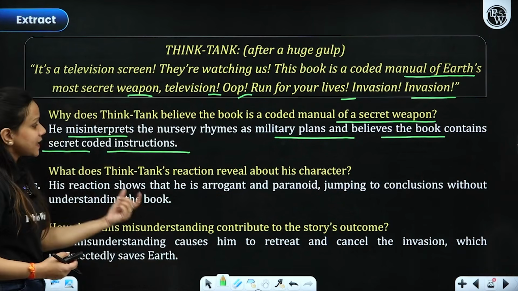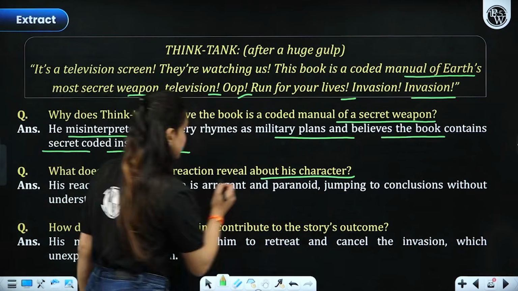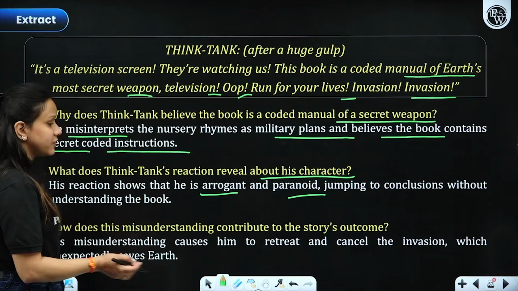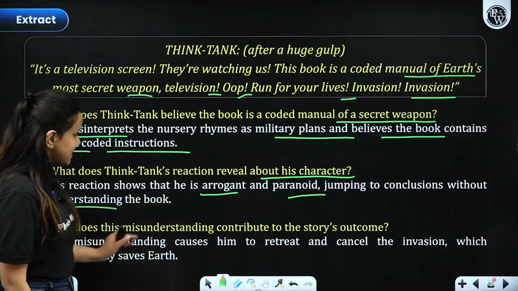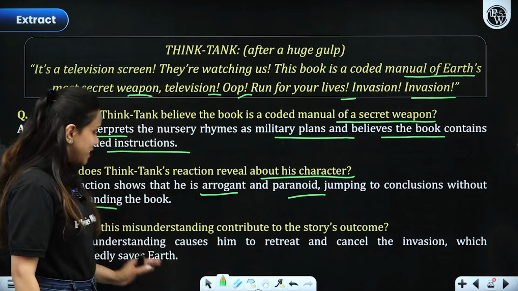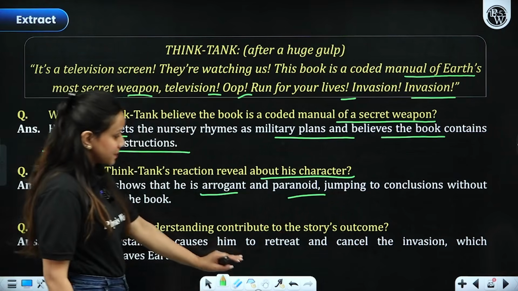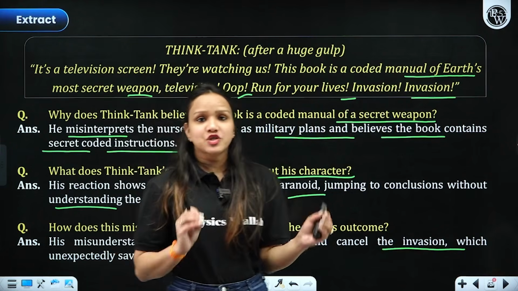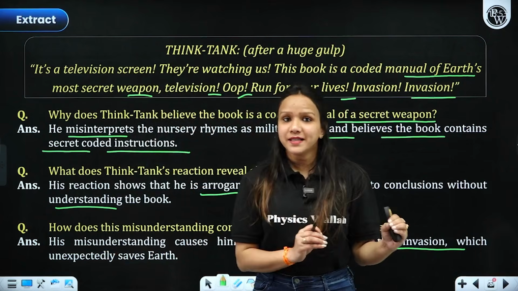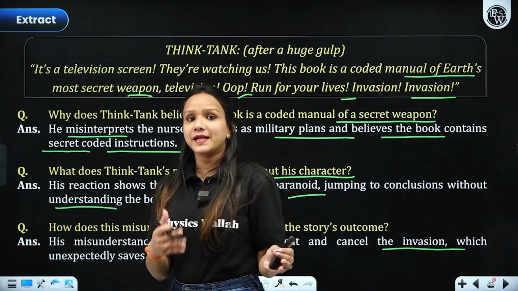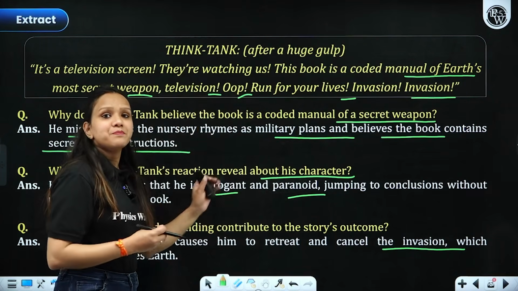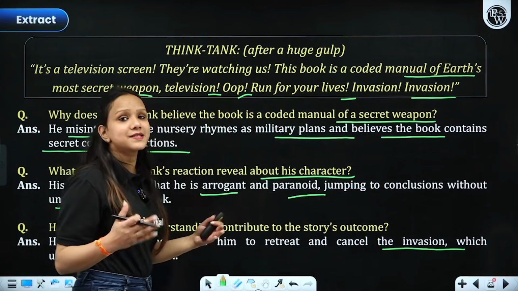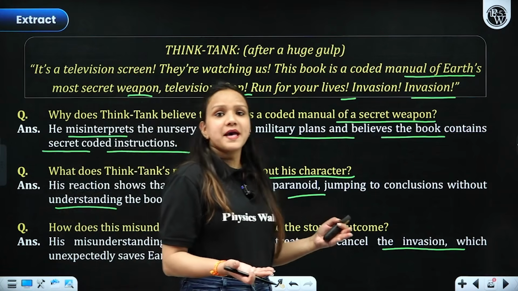So what does Think Tank's reaction reveal about his character? That he was arrogant, paranoid, jumping into conclusions without even making close readings. How does this misunderstanding contribute to the story's outcome? So his misunderstanding causes him to retreat and cancel the invasion just after reading that particular rhyme, which talked about the Earth's ability to combine mining and agriculture and finding rare metals at the same time. So this made him frightened. This made the commander-in-chief Think Tank frightened, and he decided to spare Earth.